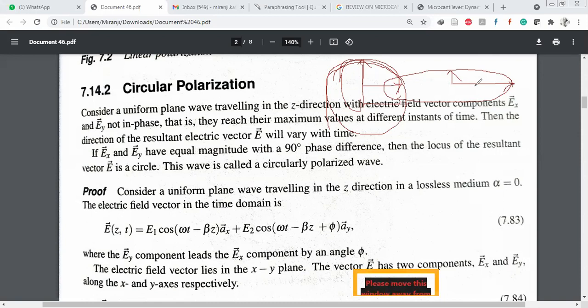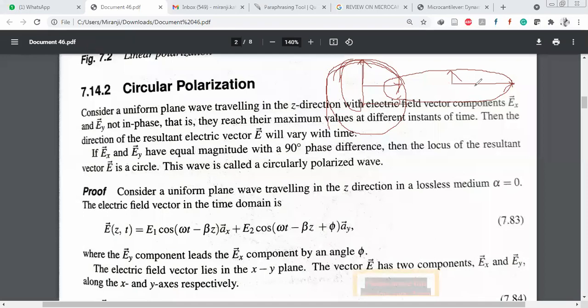Then the resultant vector E forms a circle. That's why this is called a circularly polarized wave. Remember, when Ex and Ey have identical amplitude and are 90 degrees apart, it looks like a circular polarization.